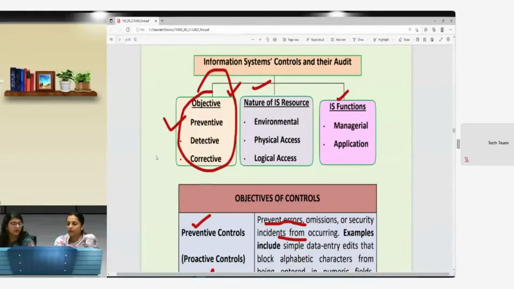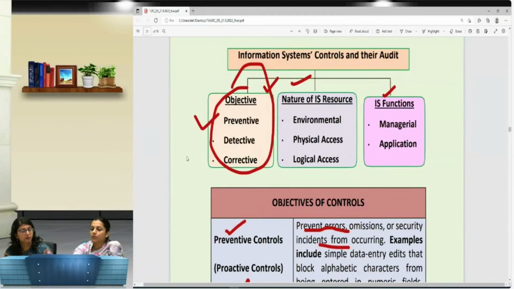Like as Mary said, there are 3 types of the objective. On the basis of objective, on the basis of the nature of resources, and IS function. Say if today you have learned about the controls based on the objective, tomorrow you are going to learn about the controls based on the nature of IS resources. Before you move on to these points, you have to revise the previous one. Understood? So you keep on moving ahead, you keep on hopping, पिछला भी थोड़ा थोड़ा रिवाइज करते जाओ. So this way you will see that you are gripping the subject and filling the gaps.